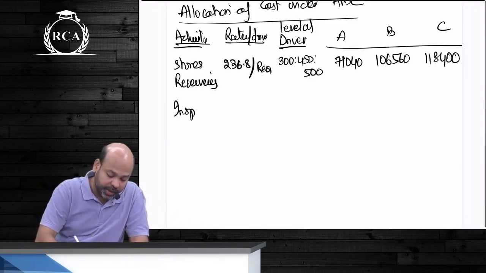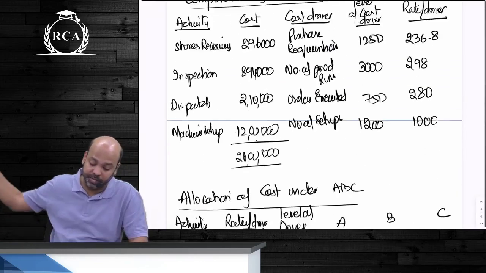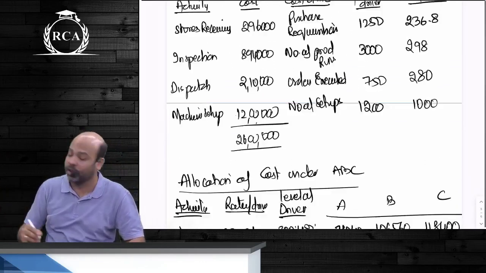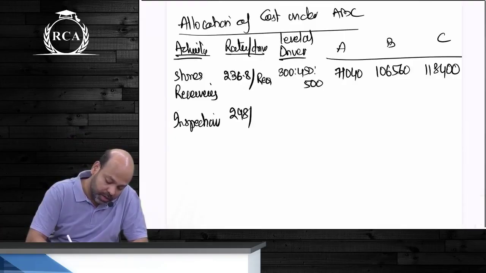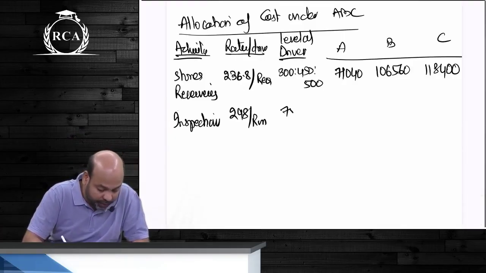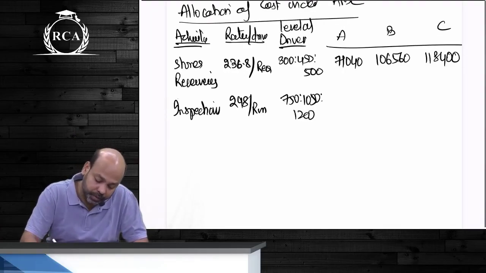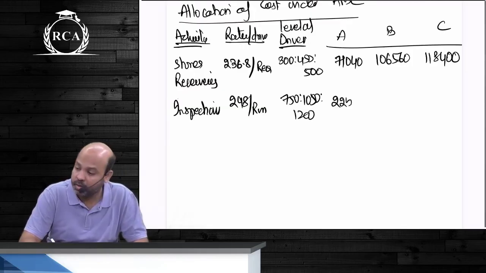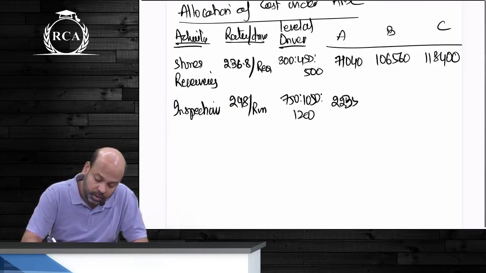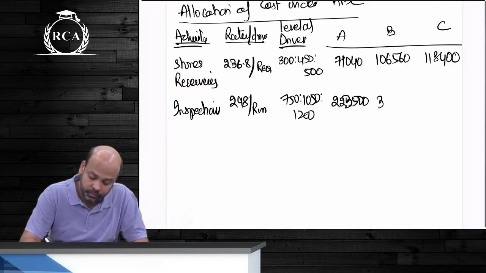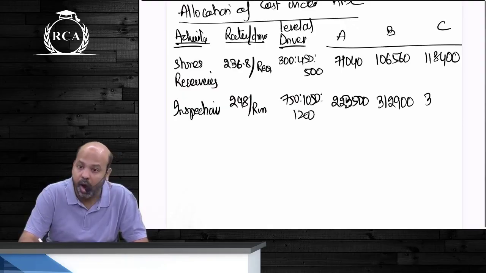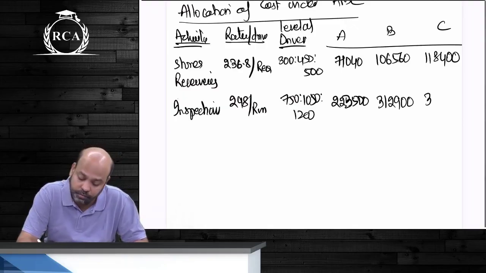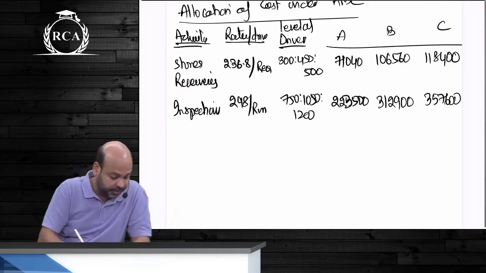Next is inspection. What was the rate per driver for inspection? 298 per production run. How many runs? 750, 1,050 and 1,200. How much will that be? 2,25,000. 12,900. 3 lakh. Correct answer.